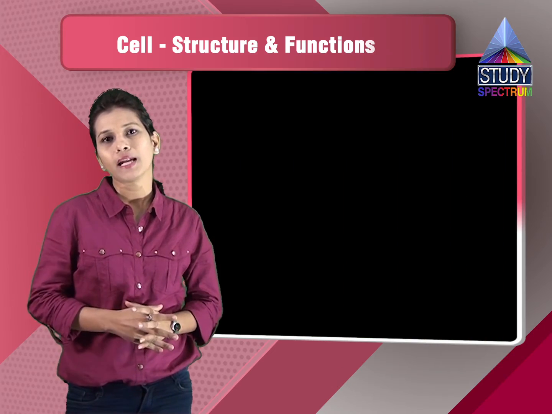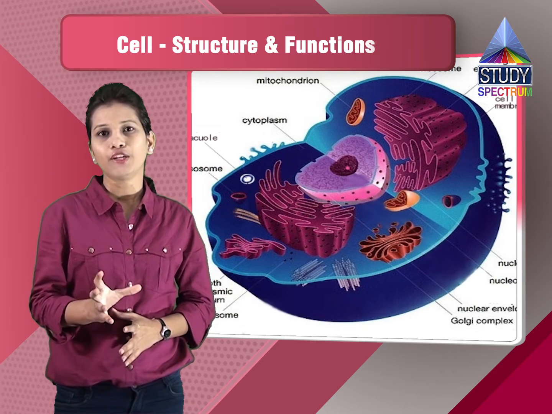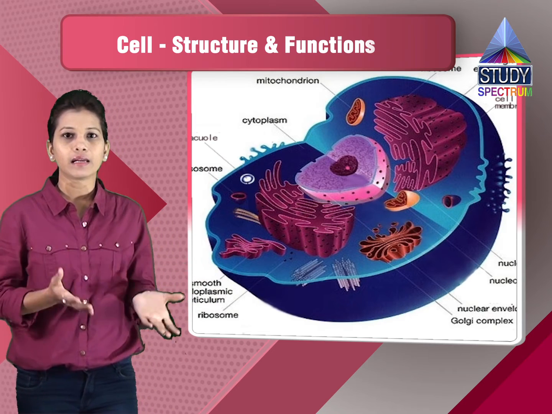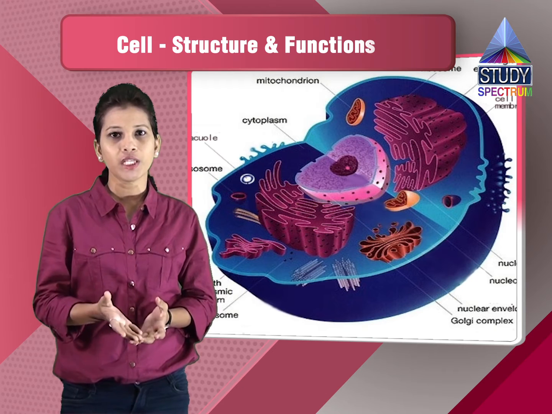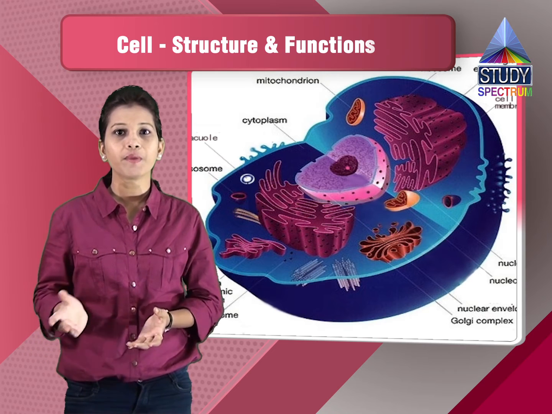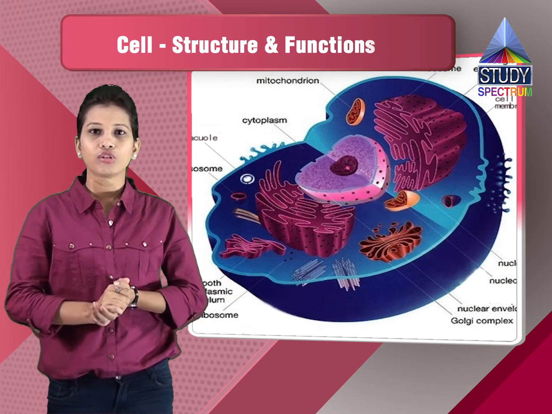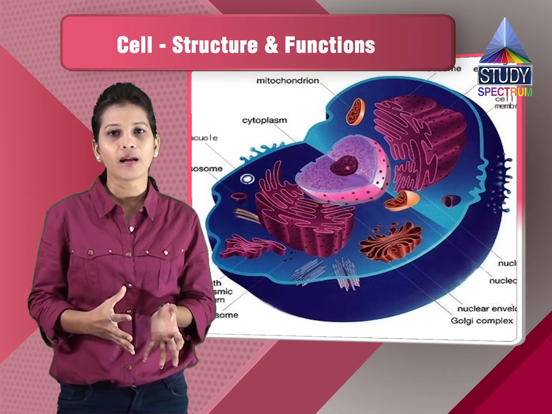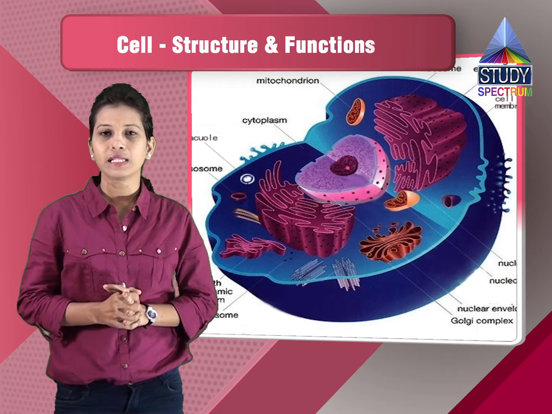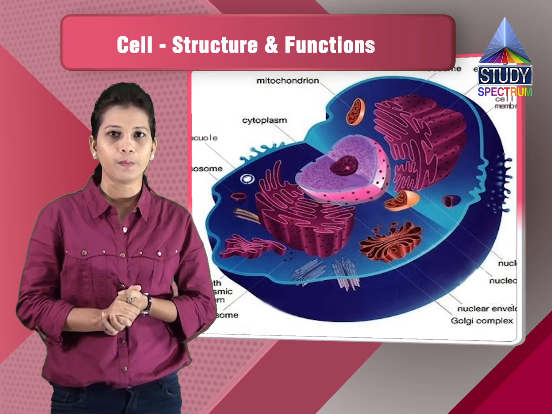Then the other important organelle is the nucleus, which is called the heart of a cell. This is the part where the genetic material is present. The genetic material contains your genes, so it is responsible for heredity, the transmission of characters from one generation to another. It is also responsible for producing the proteins which are required for your body. So the genes help in the transcription of the proteins, and the genes are present inside the nucleus. So the nucleus is the most important part of your cell.